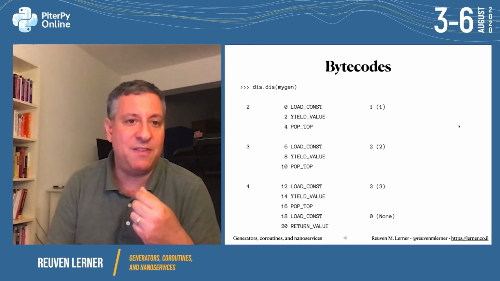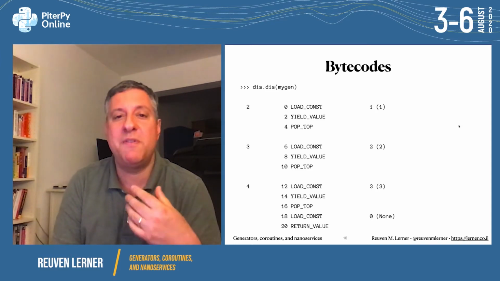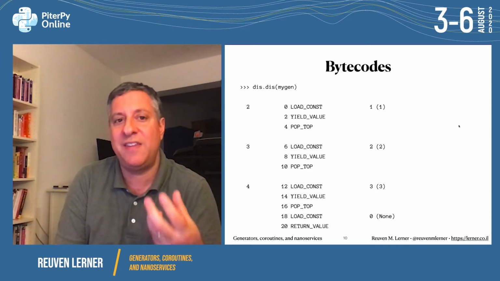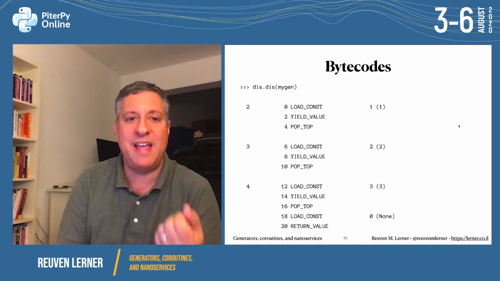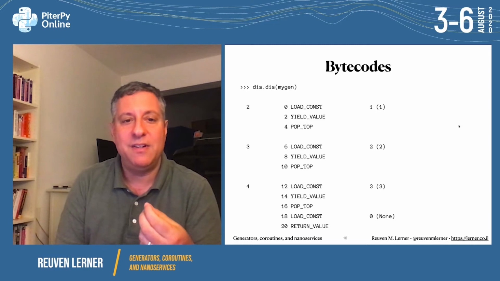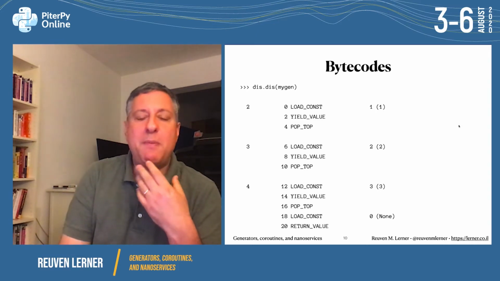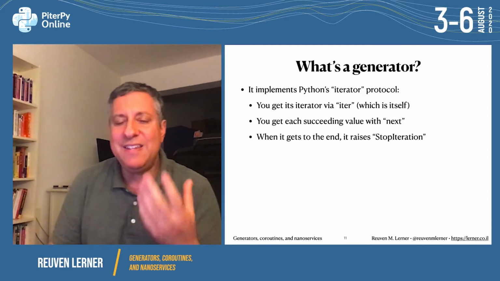This means several things. This means that yield is baked into Python because it is one of the bytecodes. It's one of the lowest level things that exists in the language. And it also means that we are going to get results back from each of these. We're going to get 1, then 2, then 3, and we'll see that in just a moment. But before we can talk about that, what is a generator?